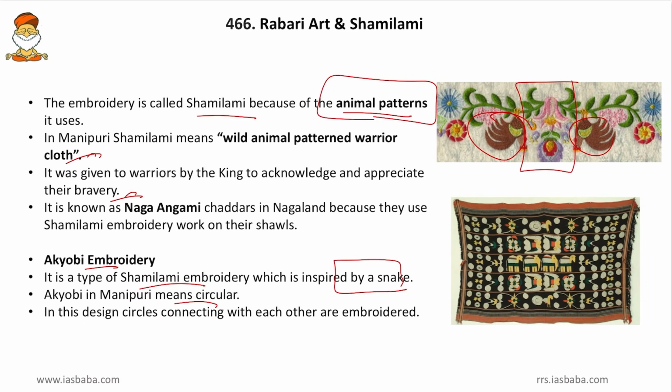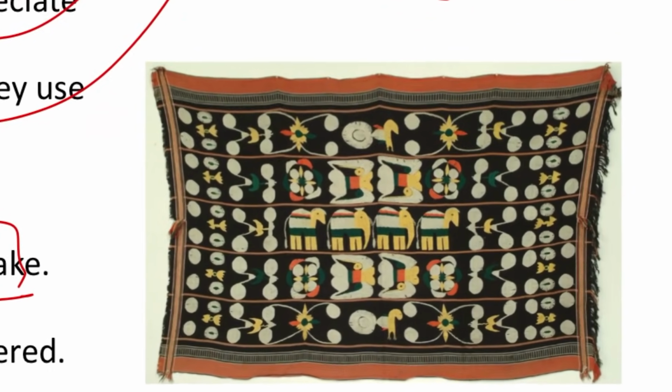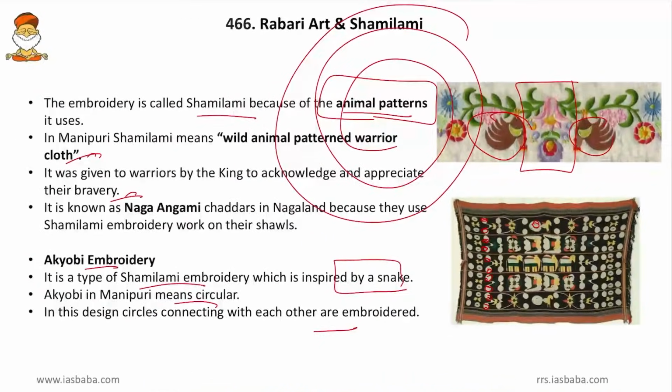So how a snake curls in a circular pattern, the same way the embroidery contains more and more circulars. Then it is designed in circles connecting with each other in the embroidery. So here in the embroidery we can see how various circles are used and how they are connected. So basically snake is not present in this embroidery. The symbol of snake, that is the circular path, is being seen. So this is a small account on shamilami embroidery.